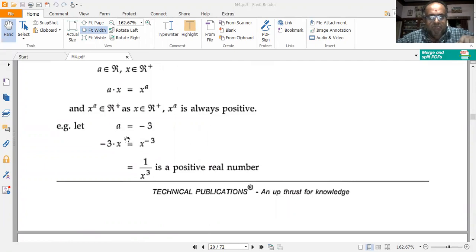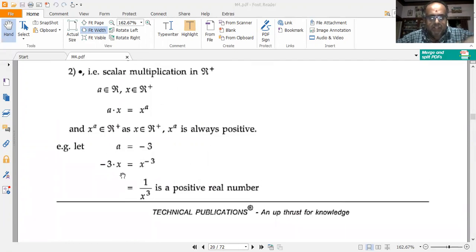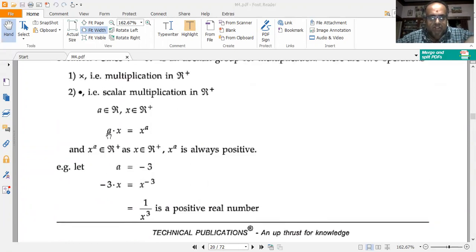Now suppose I take A is equal to minus 3. Let me substitute A is equal to minus 3 into this equation.